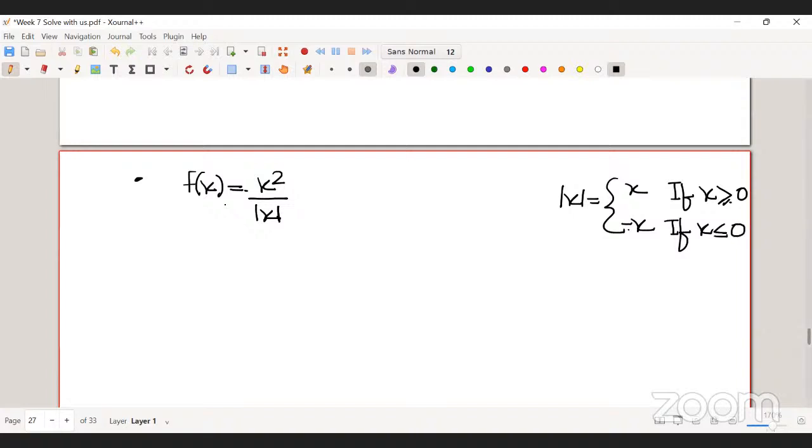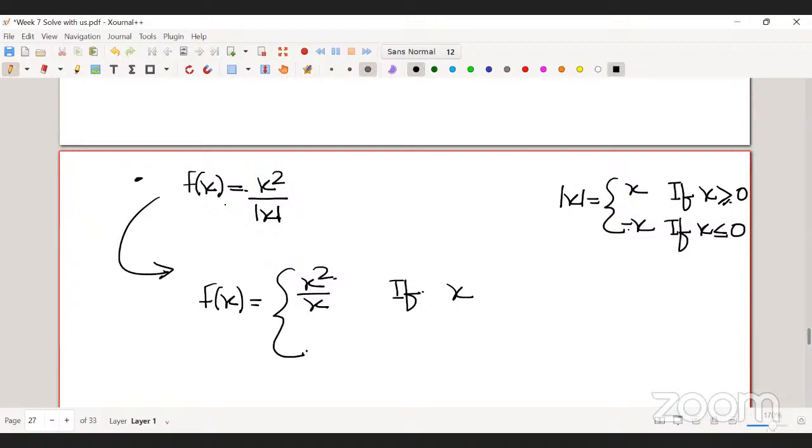So I can split this function accordingly. f of x is x square by x if x is greater than 0, and x square by minus x if x is less than 0.